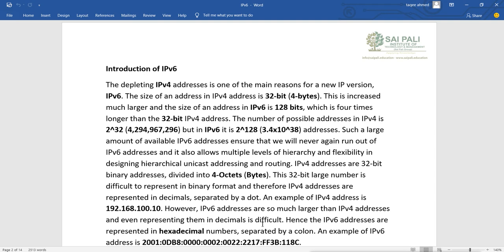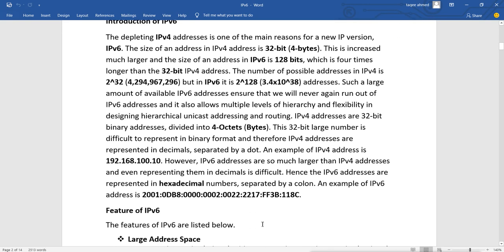So IPv6 addresses are represented in hexadecimal numbers separated by colons. For example, it is like this. In hexadecimal we have numbers from 0 to 9, and then A, B, C, D, E, F.